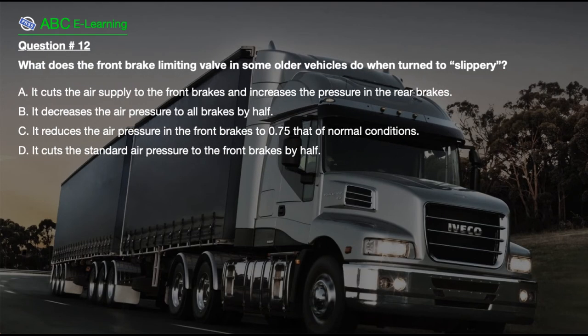Question number 12. What does the front brake limiting valve in some older vehicles do when turned to slippery? A. It cuts the air supply to the front brakes and increases the pressure in the rear brakes. B. It decreases the air pressure to all brakes by half. C. It reduces the air pressure in the front brakes to 0.75 that of normal conditions. D. It cuts the standard air pressure to the front brakes by half.